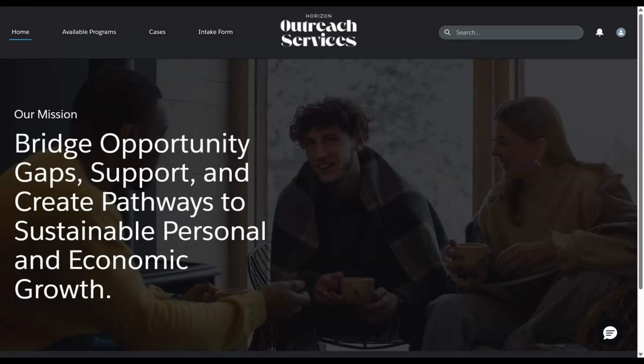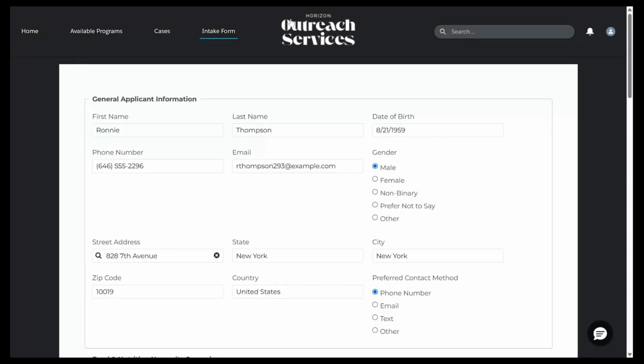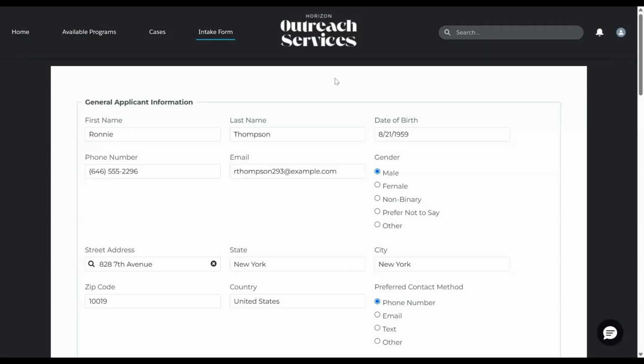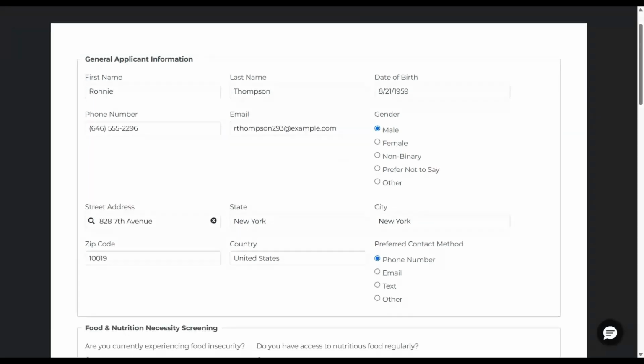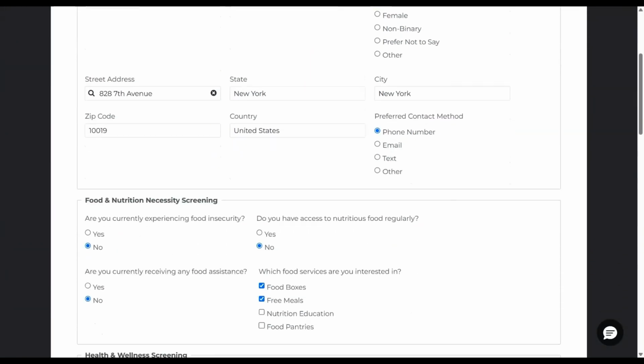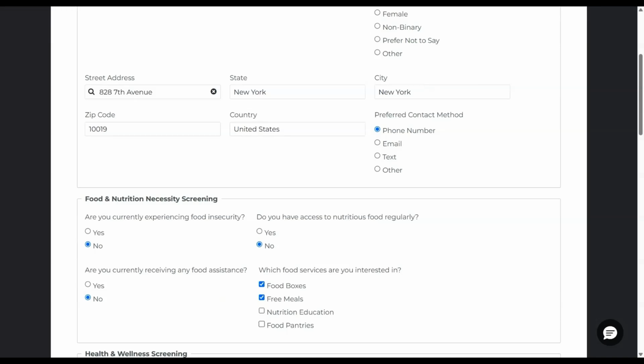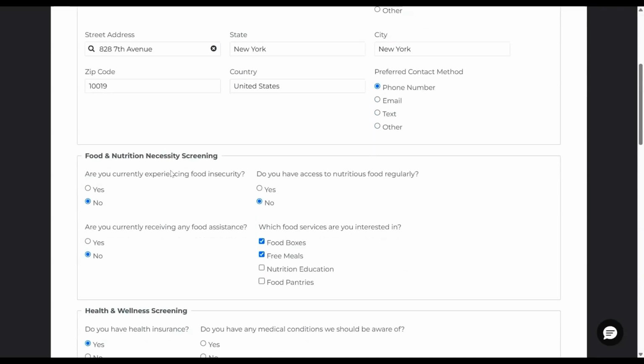So as we go to our intake form and click on it here, I've pre-filled some information for our participant, Ronnie. Ronnie has gone through and started to enter some of our information to give us an idea of a little bit more of who Ronnie is and what they're looking for in services. As Ronnie is working through some of the questions here, there are a couple of items we're not quite sure what they mean. So, for our question, are you currently experiencing food insecurity? This is a term that may not be commonly known or just not quite understood what we mean by this.